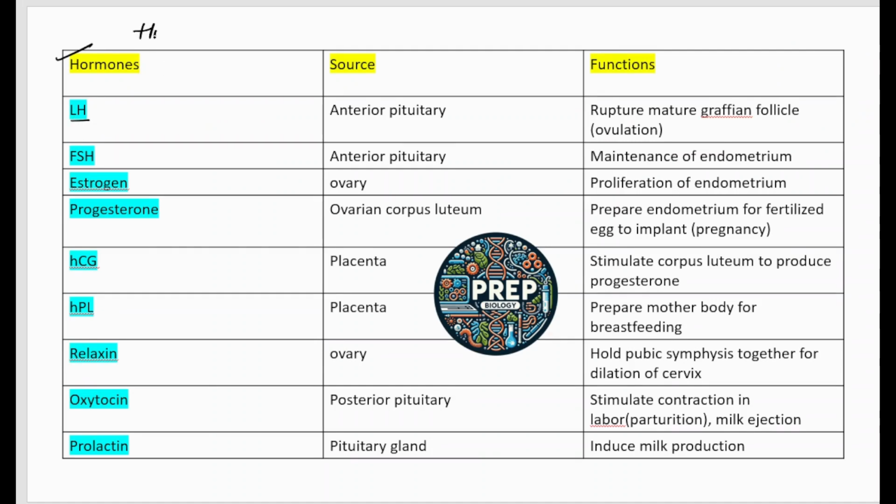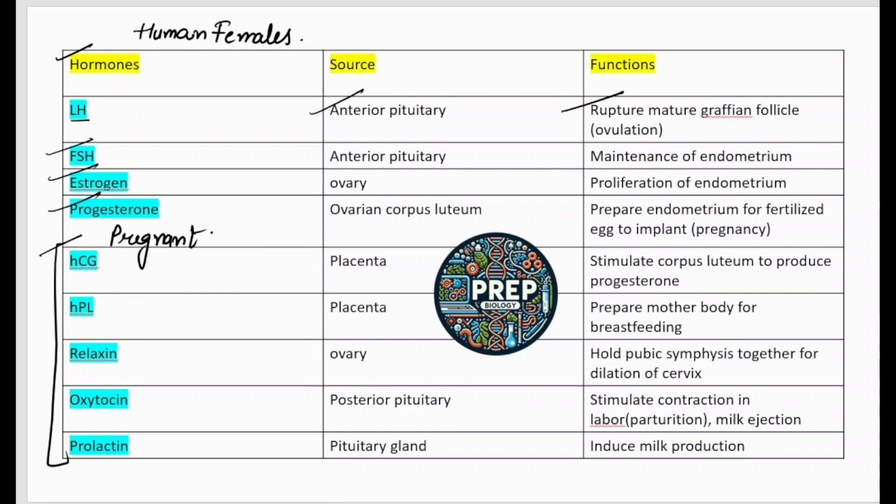This is the chart of the hormones which are secreted in human females. This is the luteinizing hormone. The source of the luteinizing hormone is the anterior pituitary. What is the function? FSH, follicle stimulating hormone, estrogen, progesterone. Okay, so these are the hormones which are secreted when the woman is pregnant.